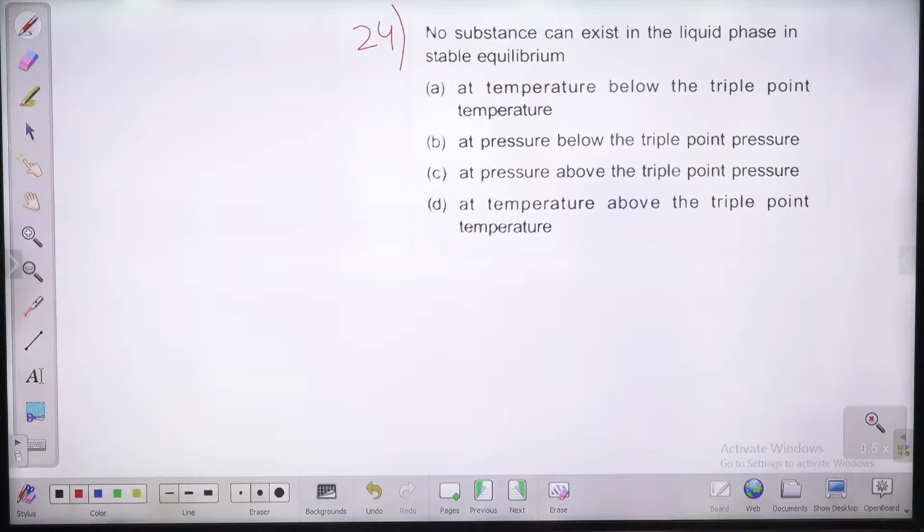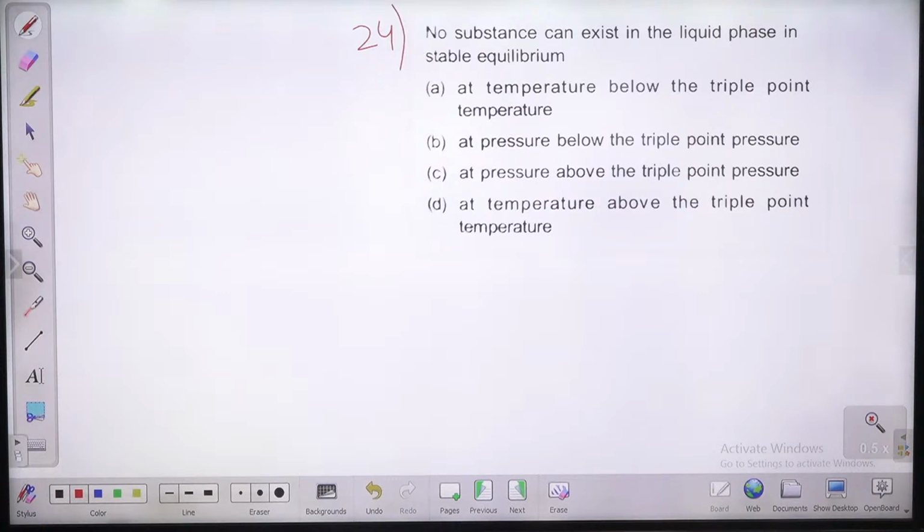No substance can exist in the liquid phase in stable equilibrium. Option A, the temperature is below the triple point temperature. At pressure below the triple point pressure. At pressure above the triple point pressure. At temperature above the triple point temperature, guys. So what do you feel? What will be the answer for this question?